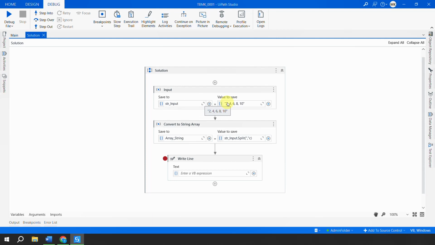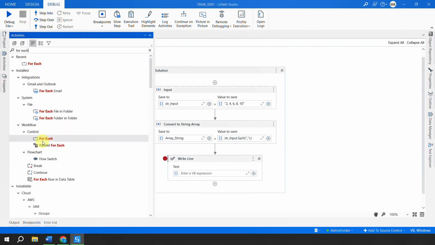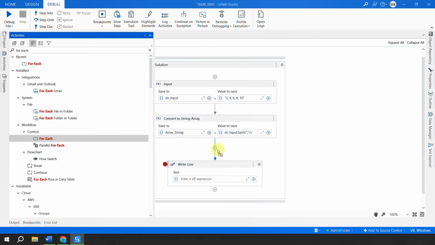That means we have to do it for all these items one by one, and we have to write it in a loop. We have to do it for each element in the array. Whatever I have to do for 2, first I'll check whether it's even or odd. I will check 4 whether it's even or odd. So for each element I have to do the same thing. Since we have to do it for each element, I'll go to the activities and take an activity called For Each. Drag and drop it here from the control, put it here like this.